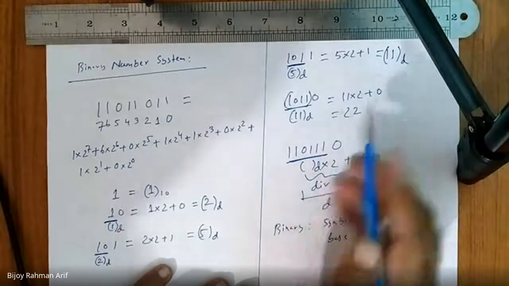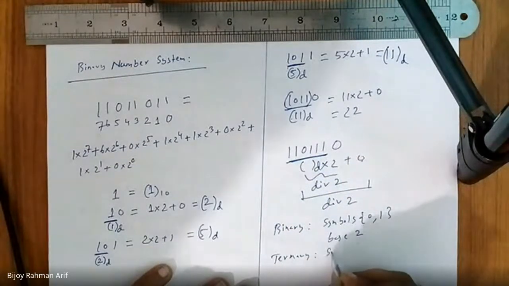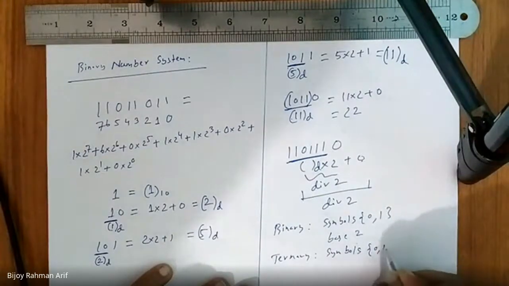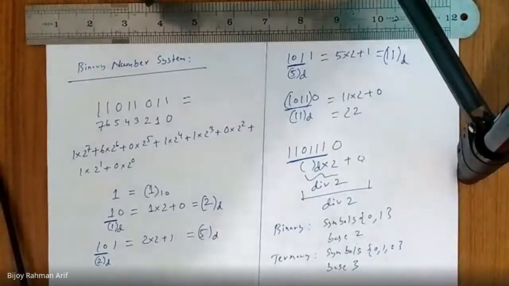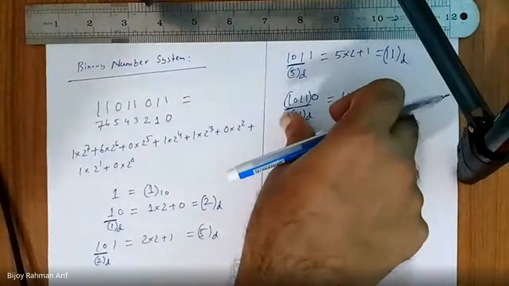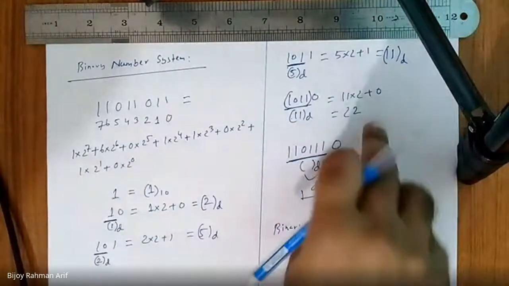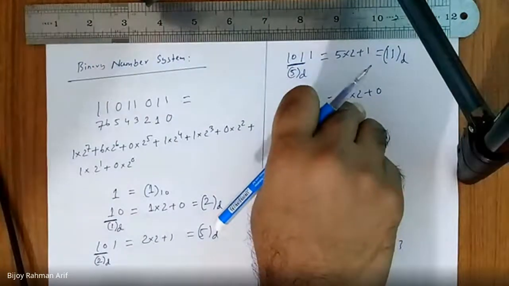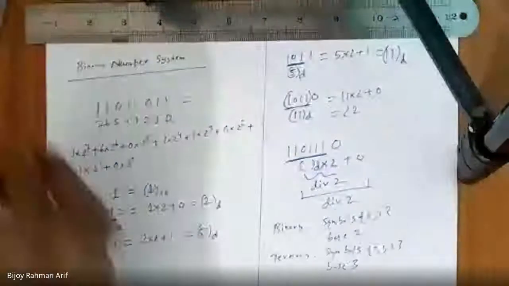Right? In ternary, what are my symbols? 0, 1, 2. My base is actually 3. Did you get it? So in that case, if you want to convert from ternary to equivalent decimal, you have to multiply with 3. Got it? Yes, sir. Okay. Now let's do a very important one.